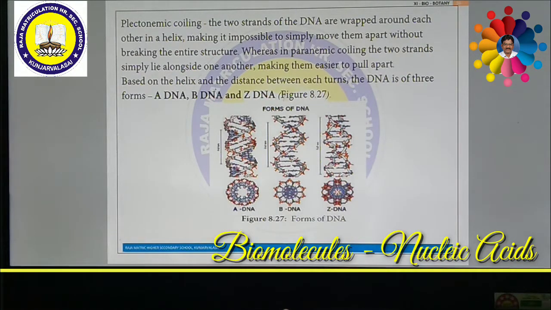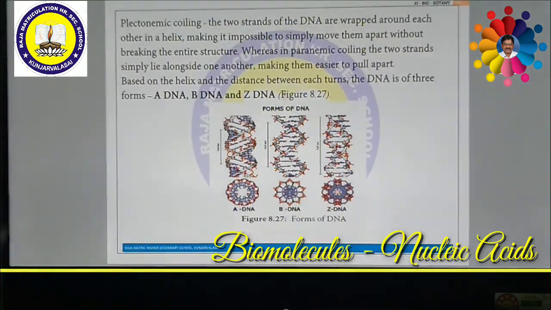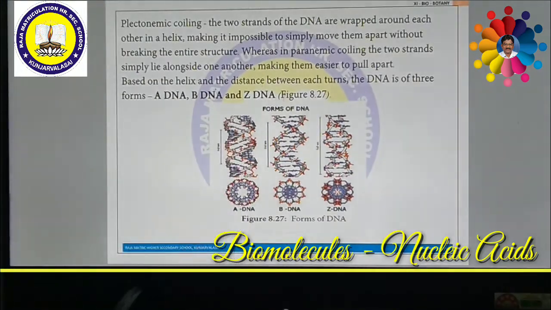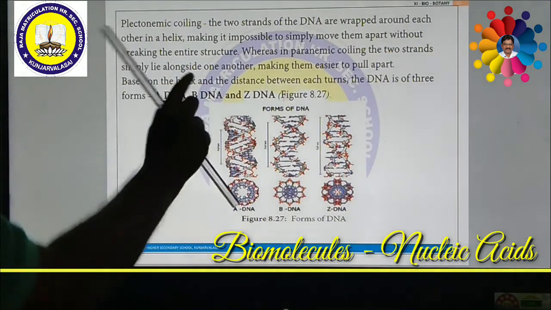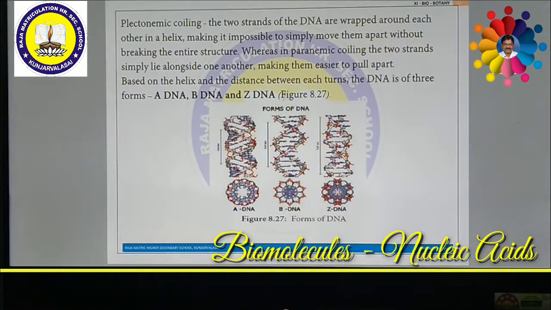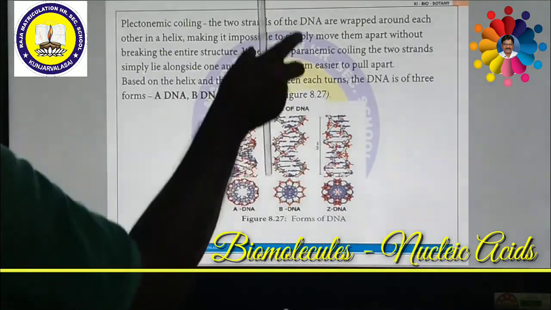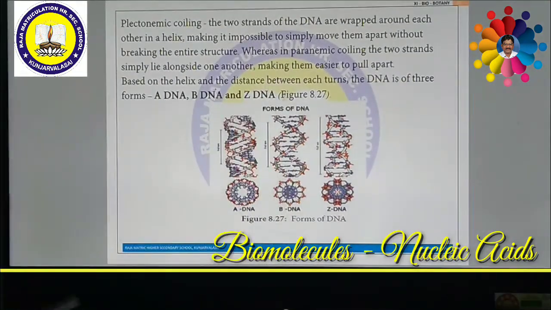Number of base pairs per complete turn. If you rotate one turn, there will be 10 base pairs in B-DNA. But in A-DNA, if it rotates completely, it has 11 base pairs. In Z-DNA, one rotation will have 12 base pairs.